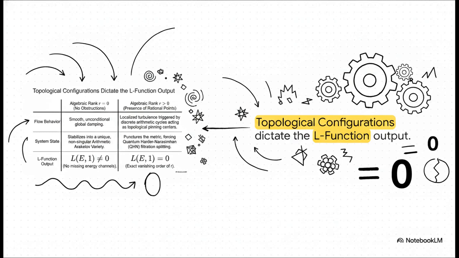If the algebraic rank is exactly 0, meaning there are no rational points, we get this smooth, unconditional global damping, and the L function output does not equal 0. But if the rank is greater than 0, those rational points start acting as topological pinning centers. Much like heavy rocks sitting in a fast-flowing river, they physically obstruct the mathematical flow, creating localized turbulence that punctures the metric. That turbulence physically forces the L function to equal 0, generating an exact vanishing order.